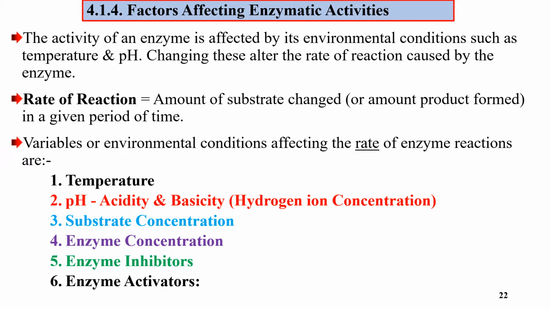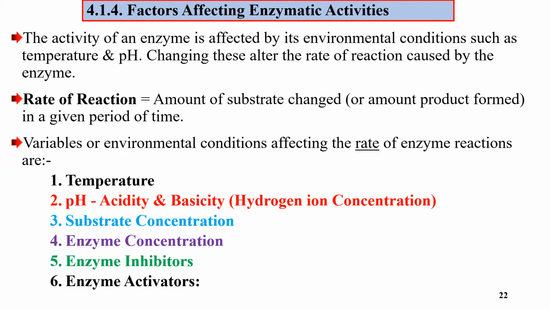Another topic is factors affecting enzyme activity. Which factors affect enzyme activity or the rate of the reaction of enzymes? The activity of an enzyme is affected by its environmental conditions, such as temperature and pH. Enzyme activity has different environmental factors like temperature, pH, enzyme concentration, substrate concentration, and also inhibitors. Changing these alters the rate of the reaction catalyzed by enzymes. It decreases or alters the rate of the reaction.